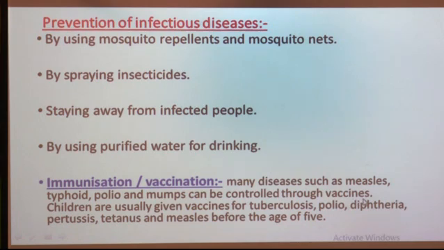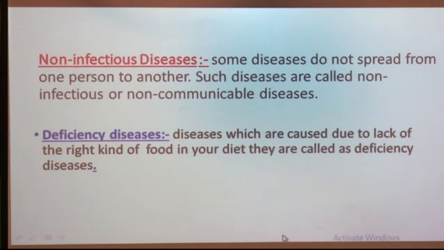Small children like you are usually given vaccines for tuberculosis, polio, diphtheria, pertussis, tetanus and measles before the age of 5. So, this is all about infectious diseases.